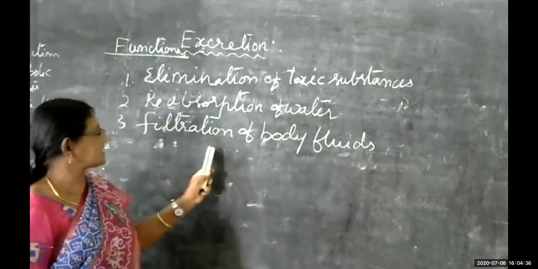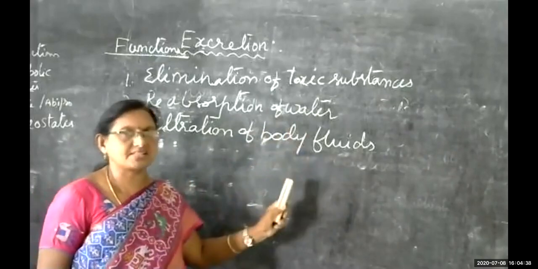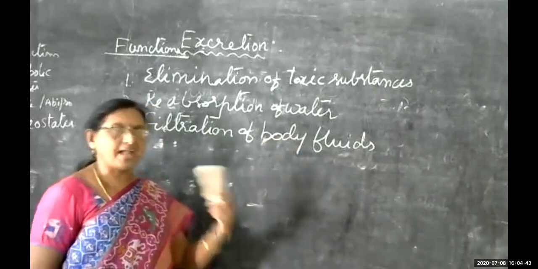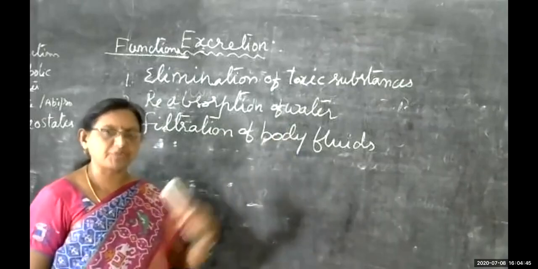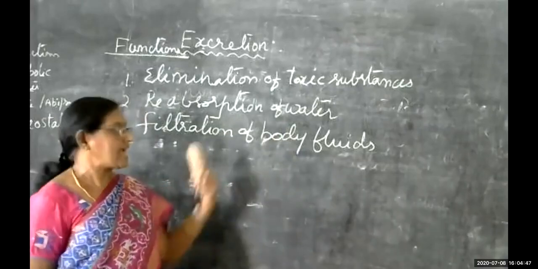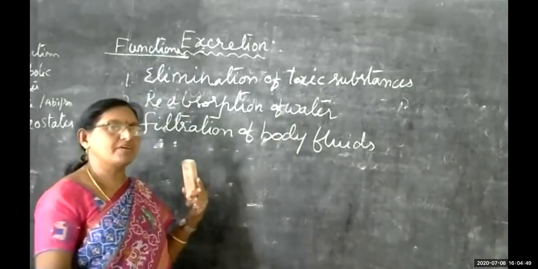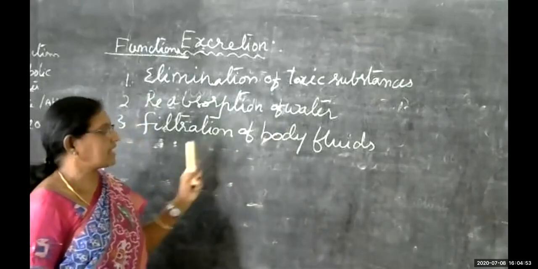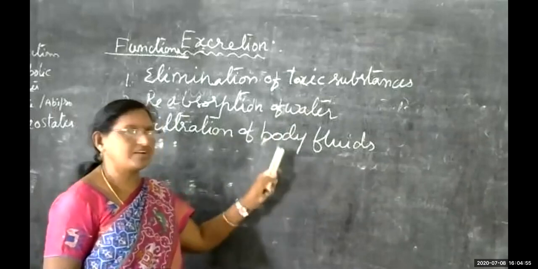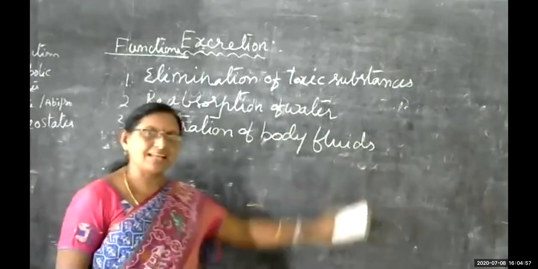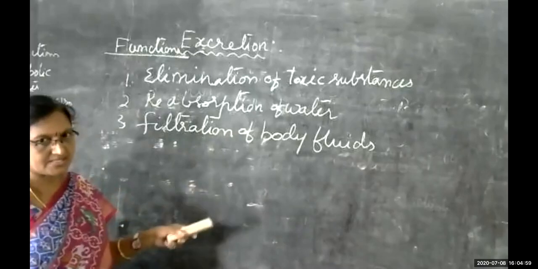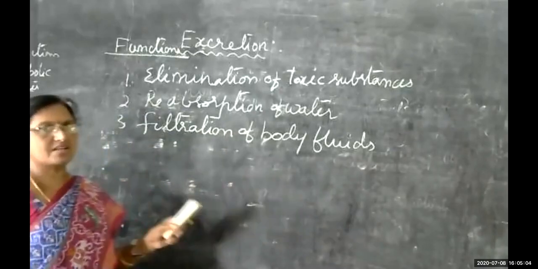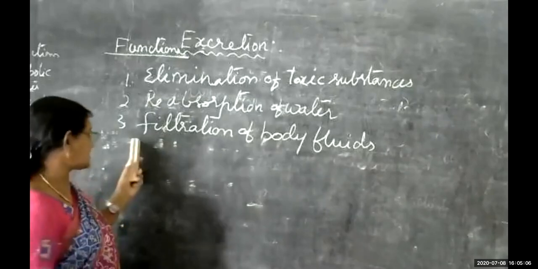All those things get filtered by the excretory system. The essential things will be recollected back into the body. The essential ions, sodium ions, calcium ions, potassium ions, will be regained by our body, and the unwanted fluids will be filtered and eliminated from the excretory system. Otherwise they lead to some disturbances of the biological activities in our bodies.